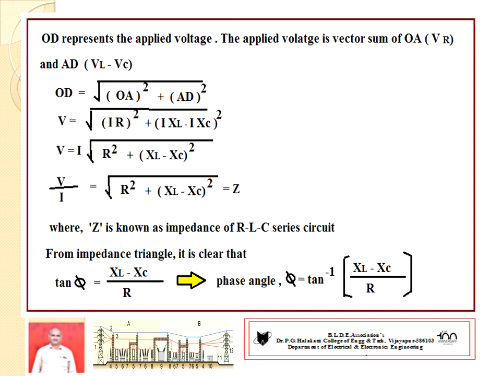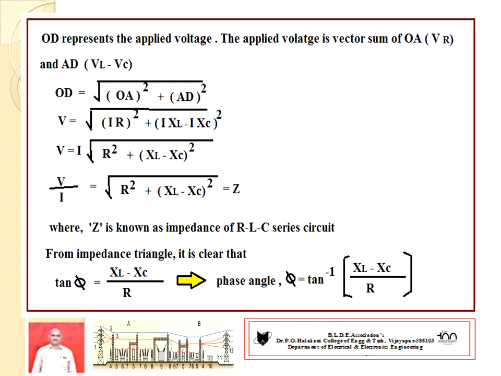From diagram, that is voltage triangle, OD equal to under square root of OA square plus AD square. OA is nothing but VR, I into R. AD is nothing but VL minus VC, that is I into XL minus I into XC, previous explanation only.